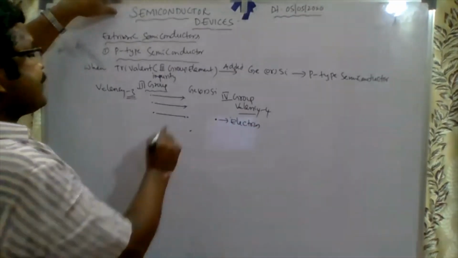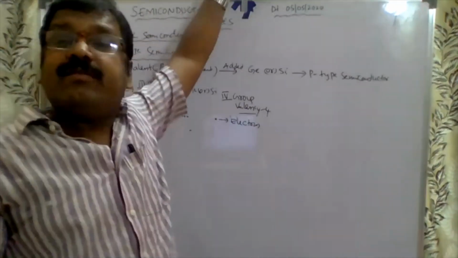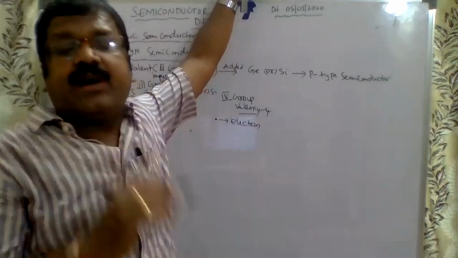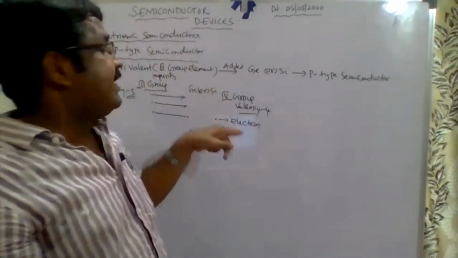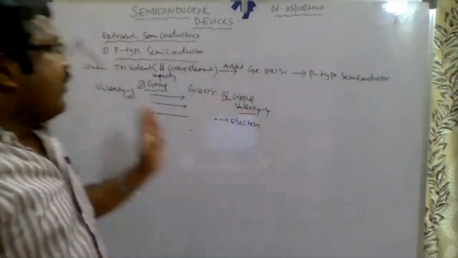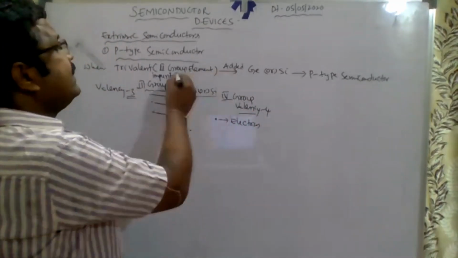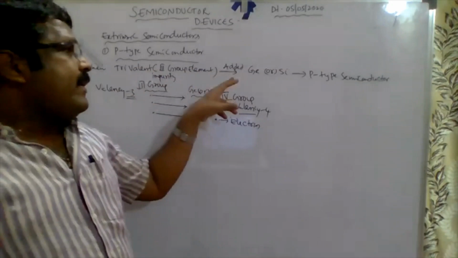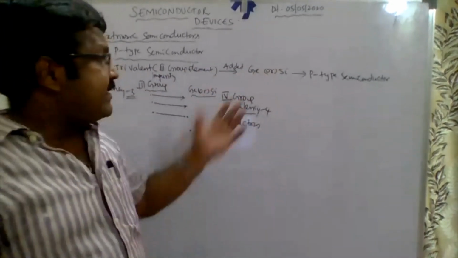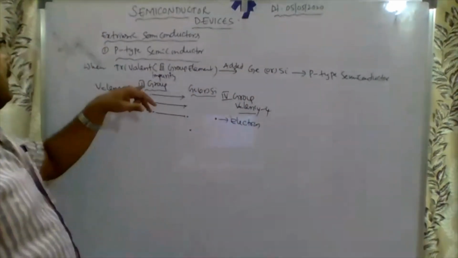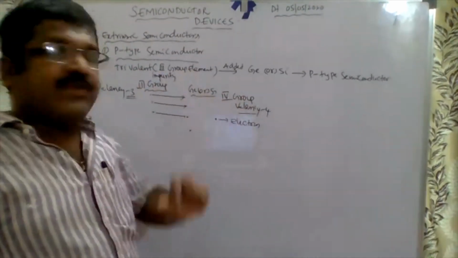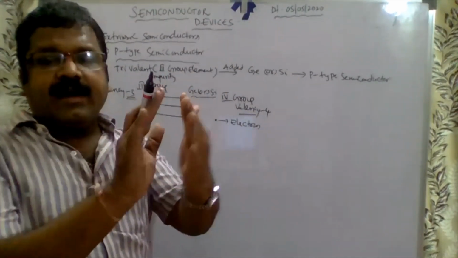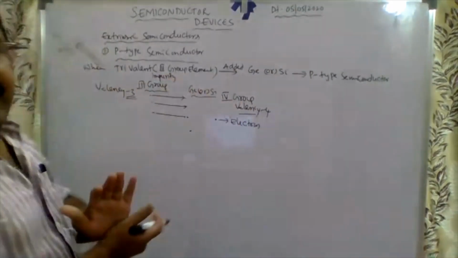Understood? When a trivalent impurity, a third group element, is added to germanium or silicon, what happens? Third group elements have valency 3, fourth group elements have valency 4. After adding, what will happen?